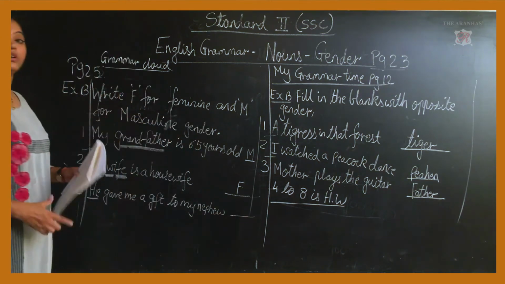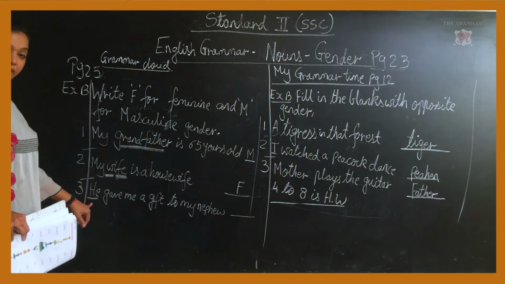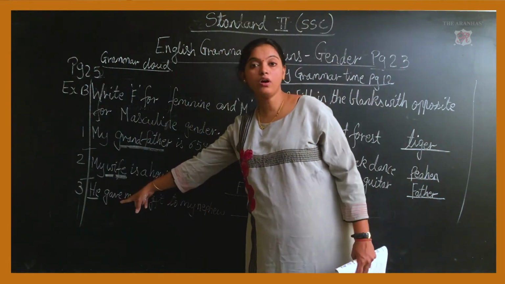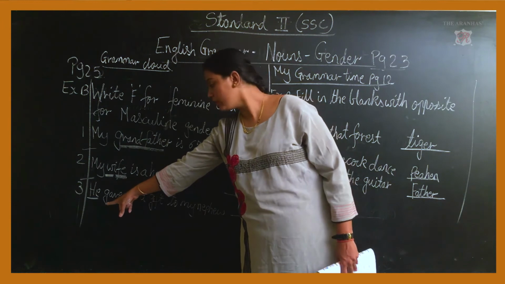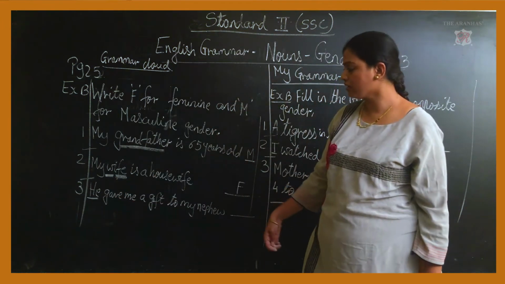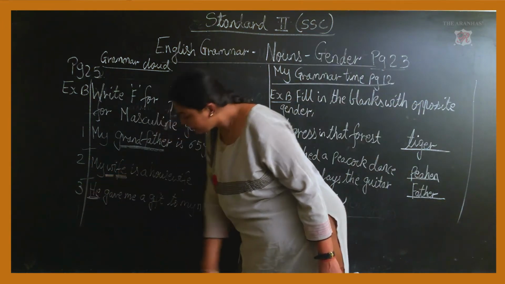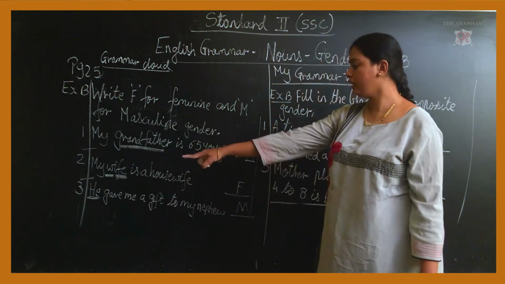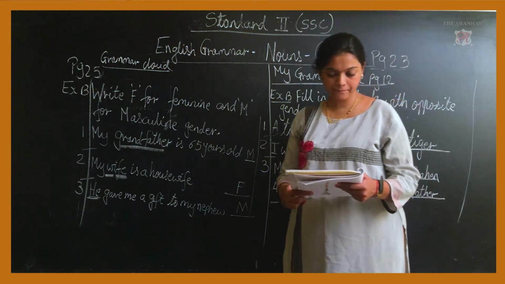Okay, now in the starting only, I explained to you, he stands for masculine gender. Very good. He stands for masculine gender. So looking at the word he only, you will write your M. Very good.